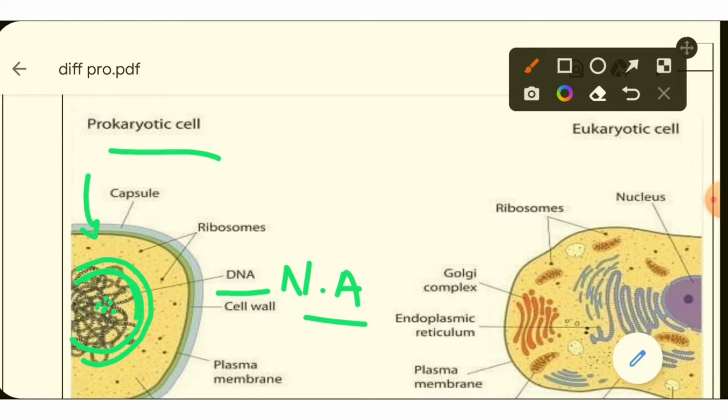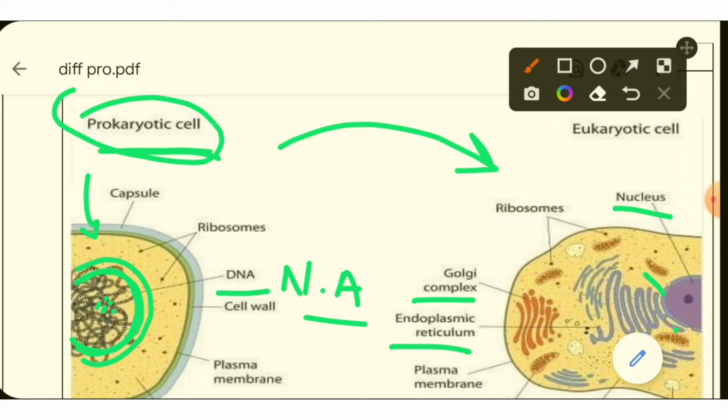This undefined nuclear region is called the nucleoid in prokaryotic cells. Clear? But in eukaryotic cells, the nucleus is well developed or well organized, meaning a nuclear membrane, a nucleolus and chromatin material are present. We are also able to see the membrane bound organelles, meaning Golgi complex and endoplasmic reticulum. But in prokaryotic cells, membrane bound organelles are not present.